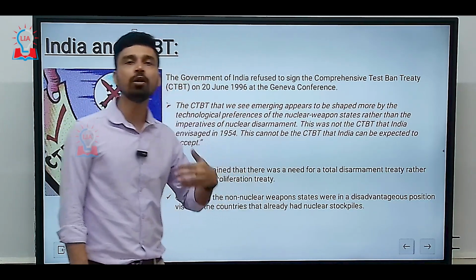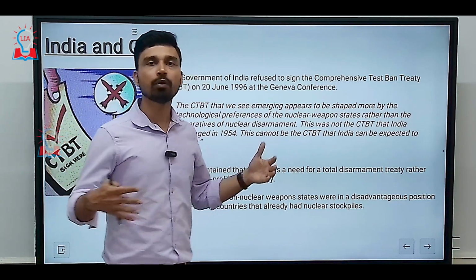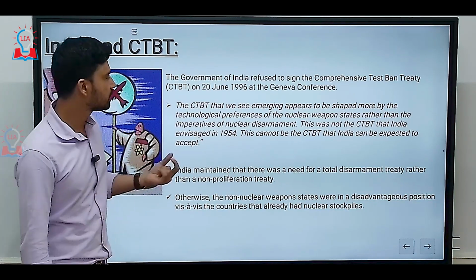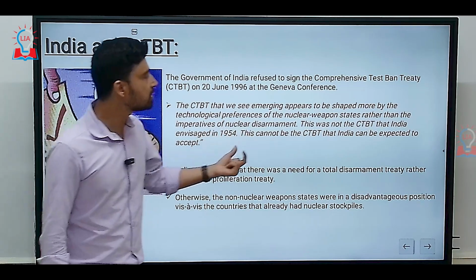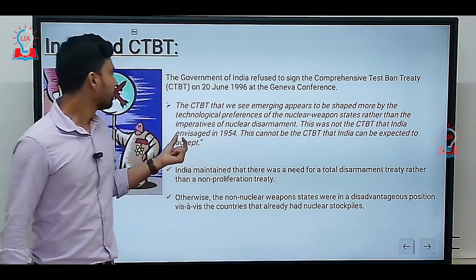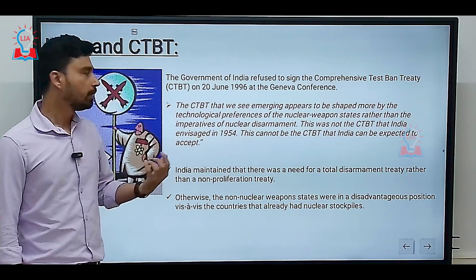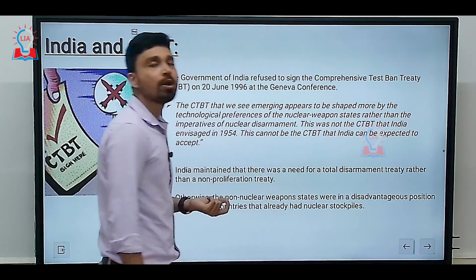India basically advocates overall non-proliferation and disarmament of nuclear weapons and nuclear capable states, and thus the CTBT that India envisaged in 1954 is something that India cannot become part of, and this cannot be the CTBT that India can be expected to accept.